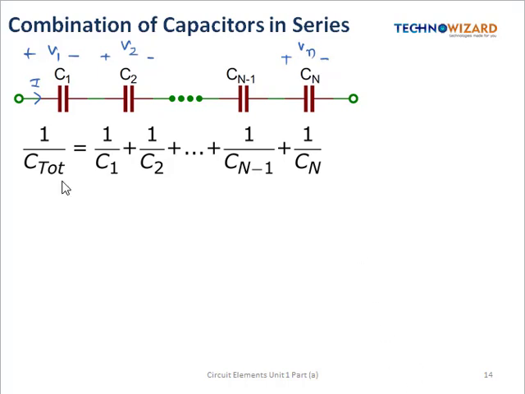Now if we talk about the voltage division rule, suppose we have to find out the voltage V1. So what is the formula?